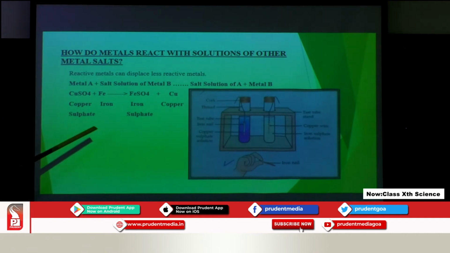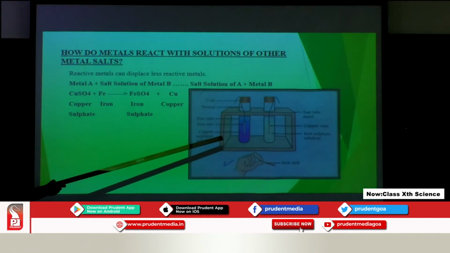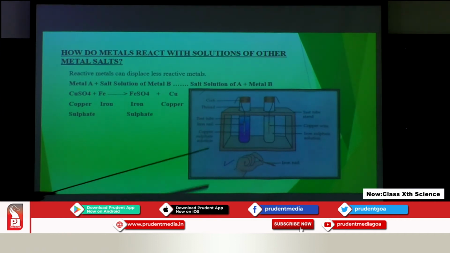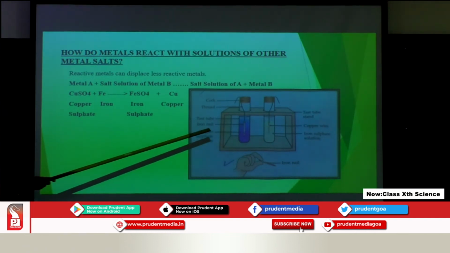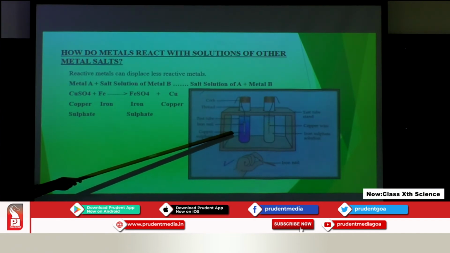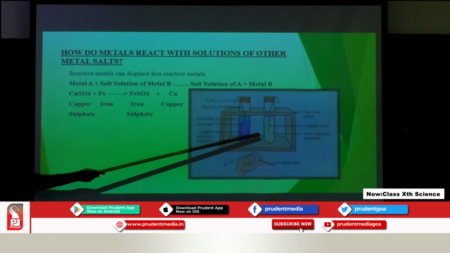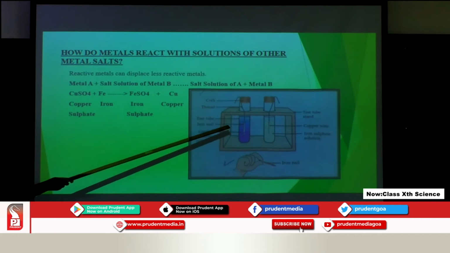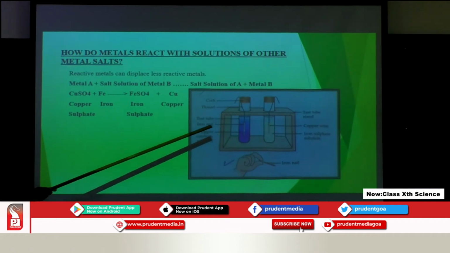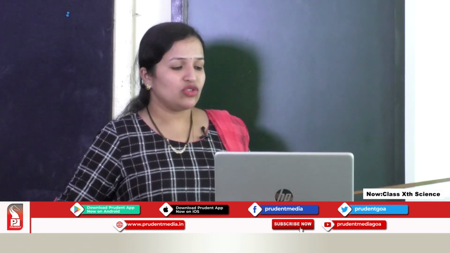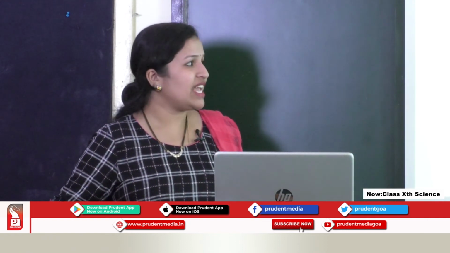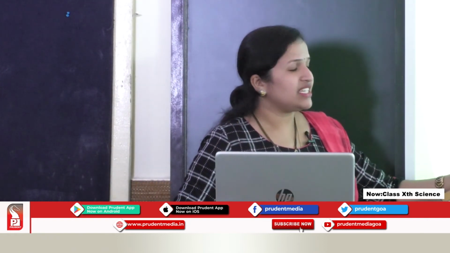Here, we can see in the picture, there are 2 test tubes. In the first test tube we have copper sulphate solution. In the second test tube we have iron sulphate solution. In the copper sulphate solution we have put an iron nail, and in the iron sulphate solution we have put copper wire. When iron is dipped in the copper sulphate solution, iron is more reactive than copper. So iron will displace the copper from its solution. We can see here the color of the solution is getting faded.